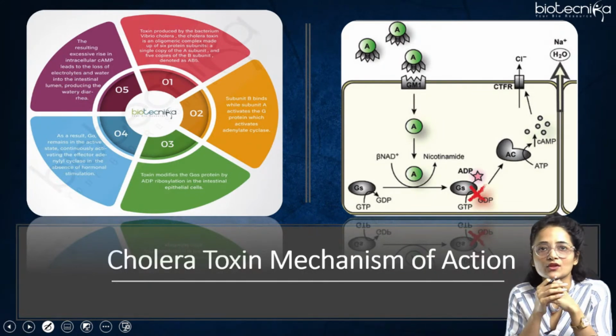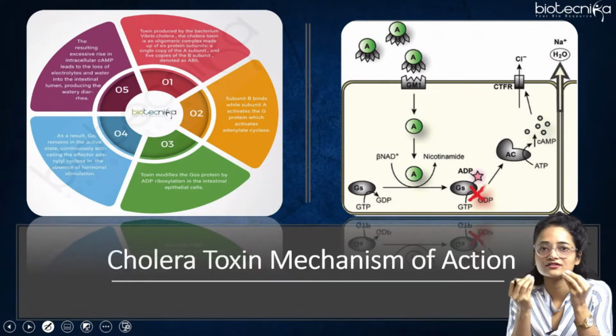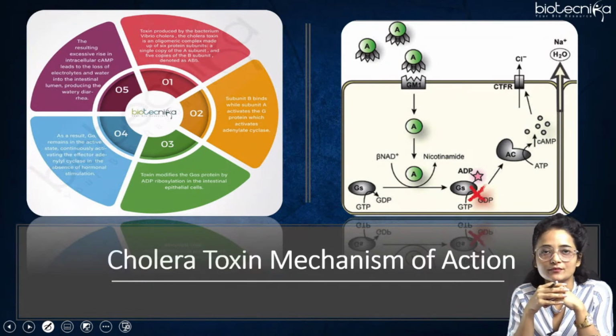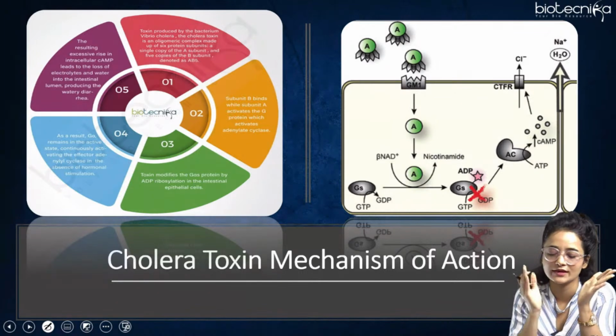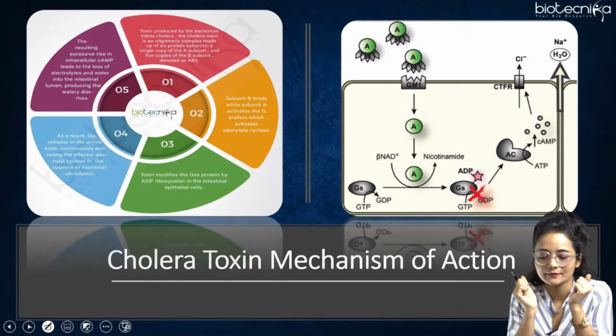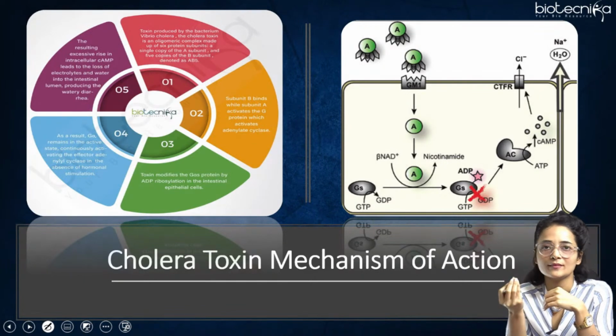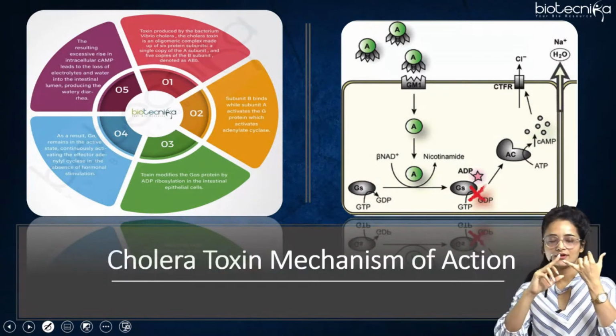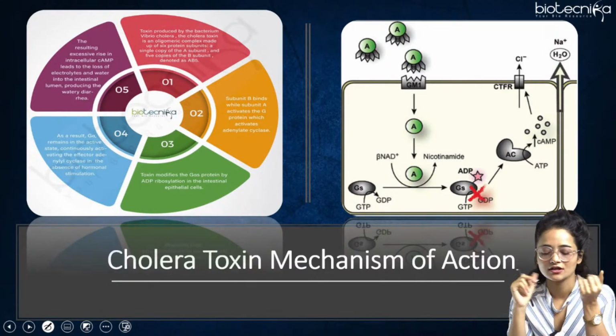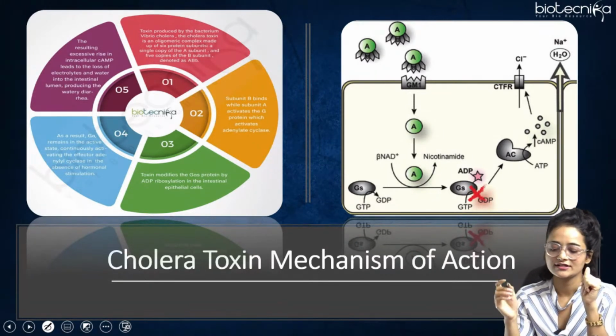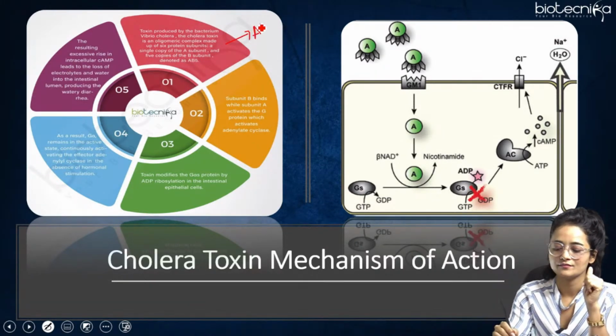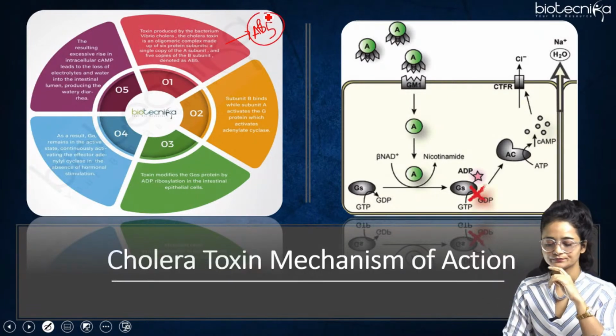Here in the concept wheel, the basic general characteristics of cholera toxin are given. First, it is a toxin produced by the bacterium Vibrio cholerae. Everybody knows that. The cholera toxin is an oligomeric complex consisting of two subunits, A subunit and B subunit. The B subunit has 5 parts, so there are 5 B subunits and a single A subunit. It is denoted as AB5.